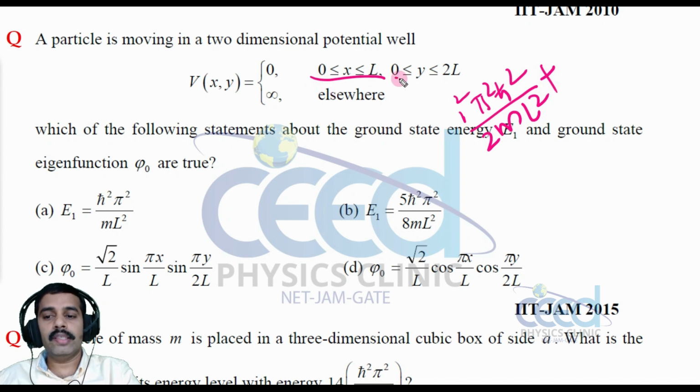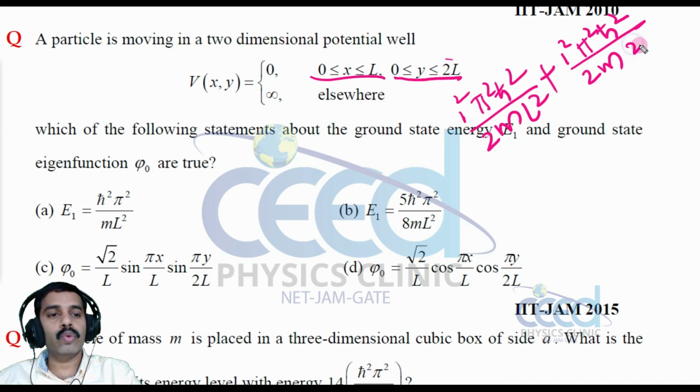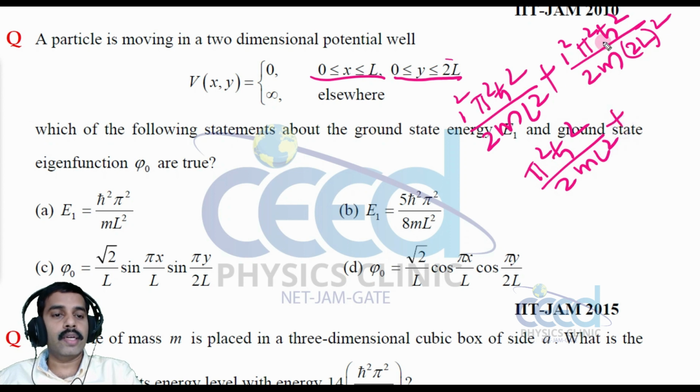But in the y-axis, let me write 1 square pi square h cross square divided by 2m into, here the width is 2L. So we have to write 2L whole square here, right? That is pi square h cross square divided by 8 m L square.